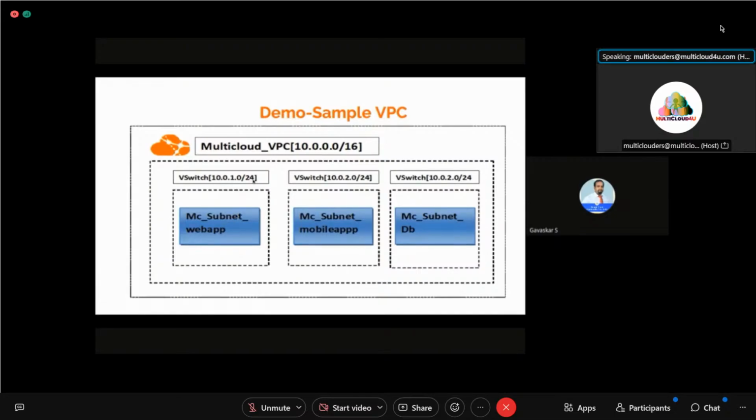10.0.1.0/24 is the IP address, and another one is 10.0.2.0/24. It is a CIDR notation. You are providing the IP address in classless interdomain routing notation. Then in virtual switch, I am going to create 3 switches.